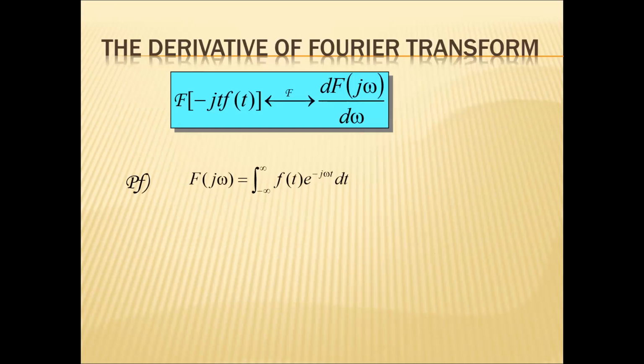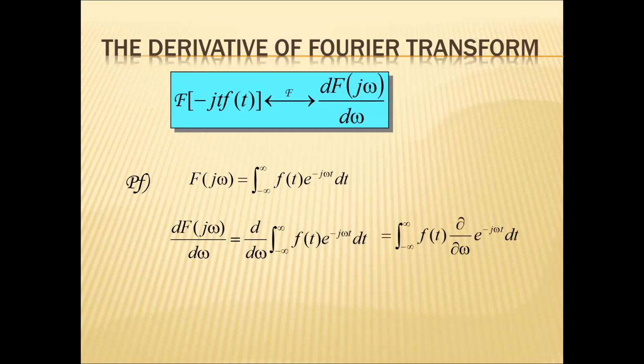So differentiation in the frequency domain, if you want to do it, Fourier transform of minus jt into f of t gives you d by d omega of F of omega. So we know from the definition F of omega equal to integral from minus infinity to infinity of f of t e power minus j omega t dt. So if I differentiate it, I can have d by d omega of the integral, which gives integral of f of t d by d omega of e power minus j omega t dt. So you can have integral of minus jt f of t into e power minus j omega t. So this is what is called Fourier transform of minus jt into f of t.